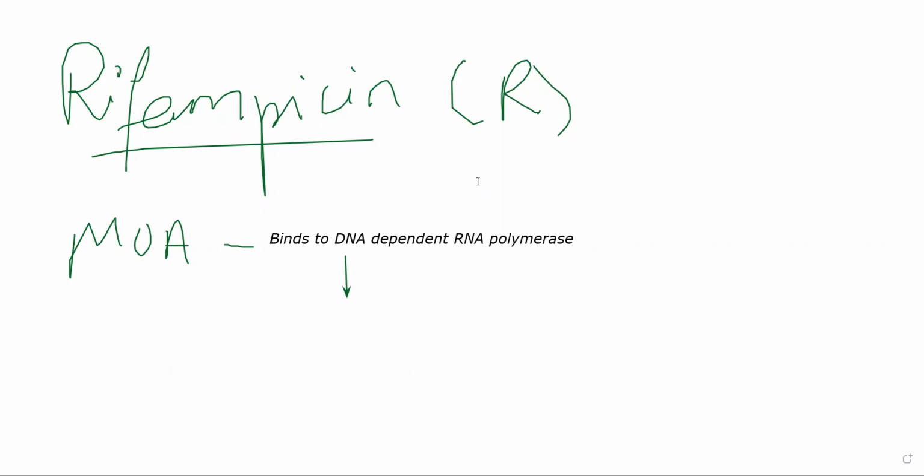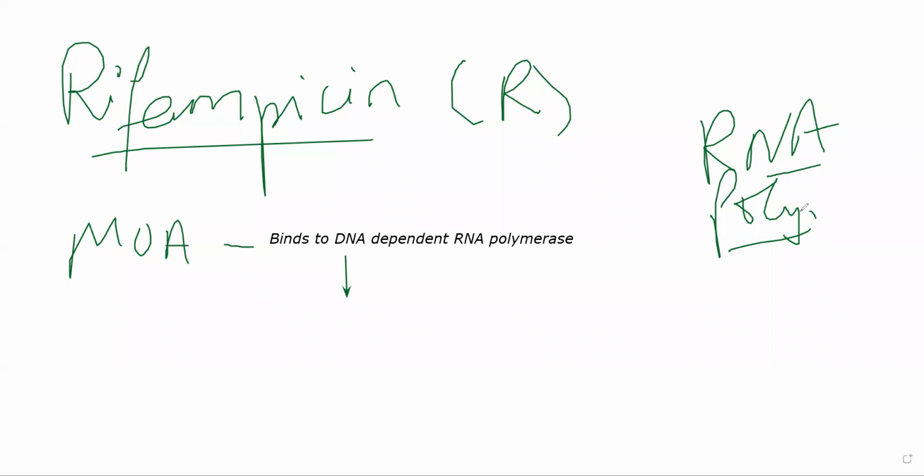Now, this enzyme is called DNA-dependent RNA polymerase because the bacterial enzyme itself will depend on human DNA to polymerize. Inside the bacteria, there is an enzyme called RNA polymerase. This is specific to RNA-type bacteria. RNA polymerase is an enzyme that helps in polymerization of RNA, making multiple copies of RNA.